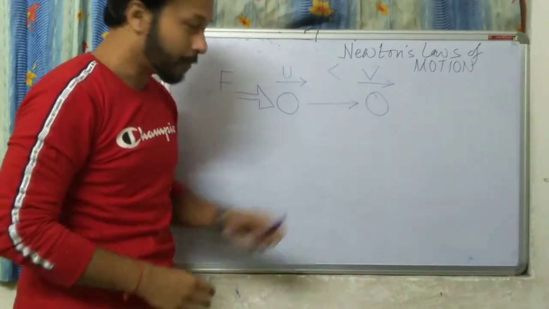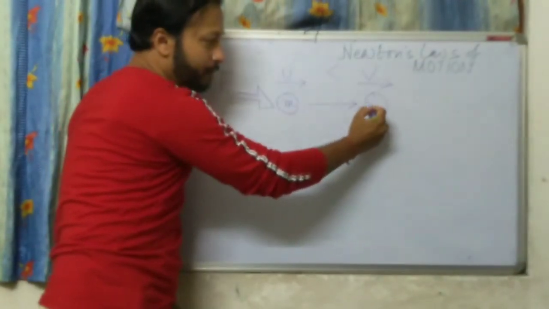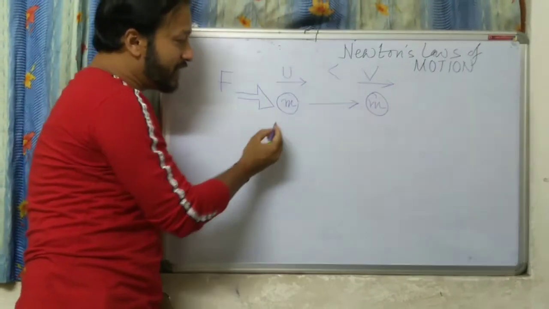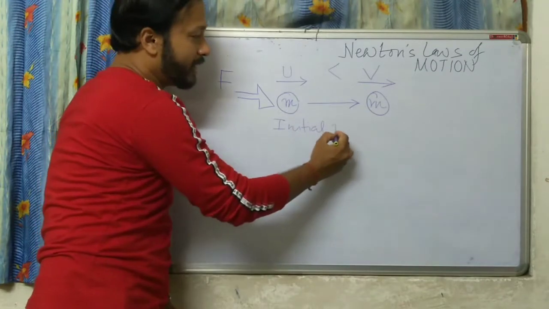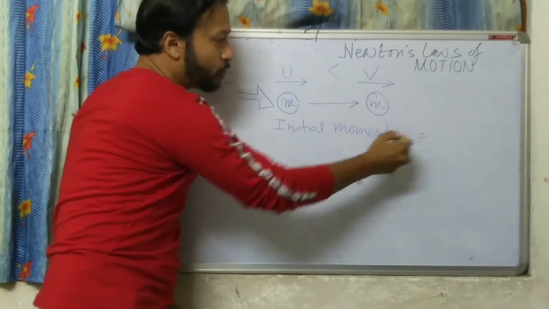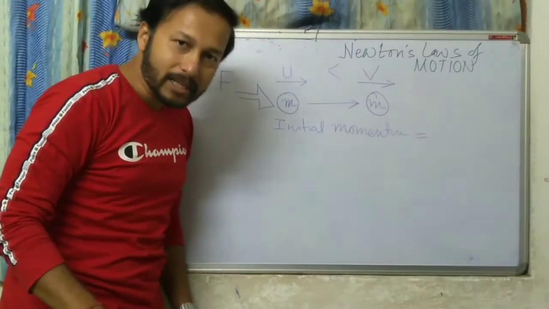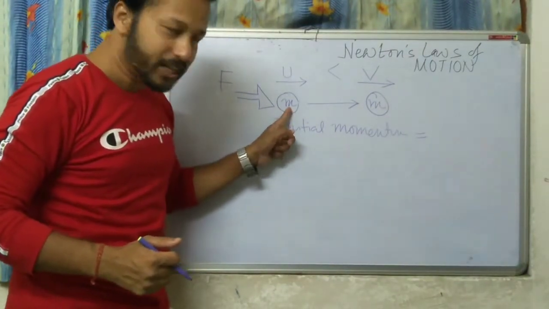Now the velocity is v. If the mass of the object is m, then what is the initial momentum? I told you momentum means mass into velocity. What is the mass? m. What is the velocity? u.